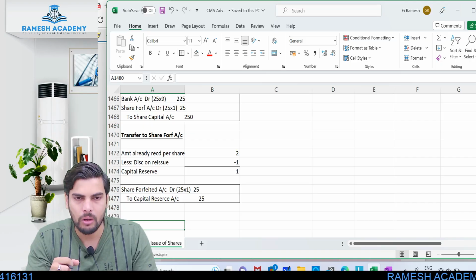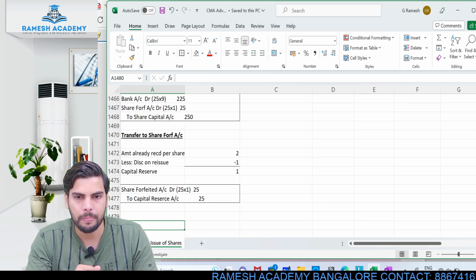So we'll stop over here. Make sure you go through these 20 illustrations once again. The few illustrations which are left over will be discussed in the next class, and then we'll start with the subsequent part, that is rights issue, bonus shares, and other parts relating to issue of shares.